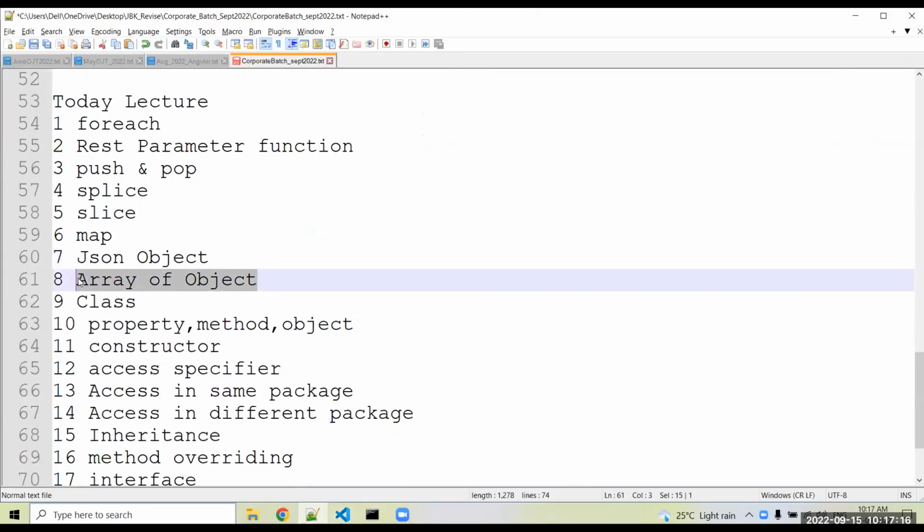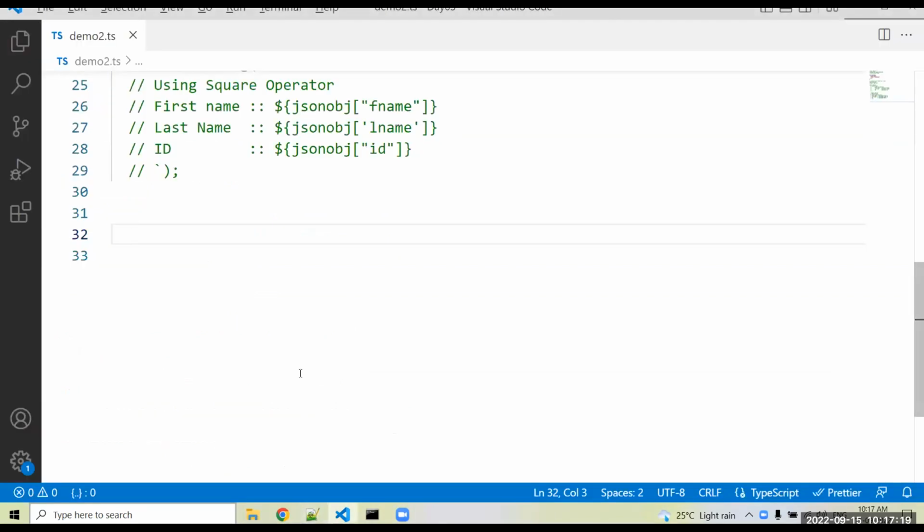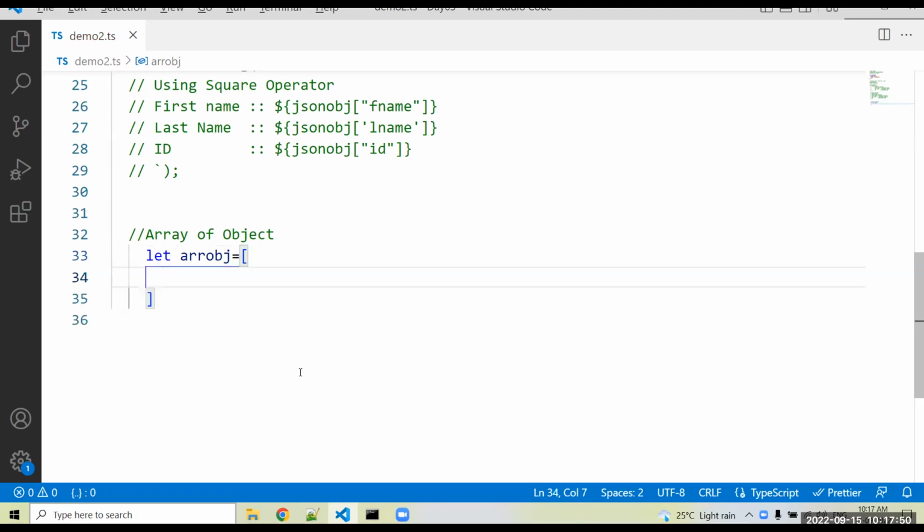Now we proceed to array of object. The name implies array, and then object. So you have to first create an array. Inside that array, you can create a JSON object. For example, I'm giving the name arrObj, and we use array square brackets. Array of object means it creates a JSON object.